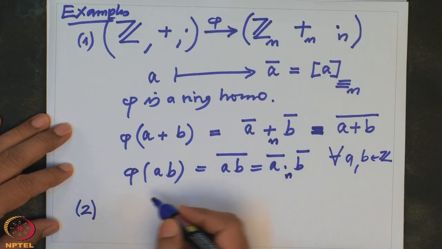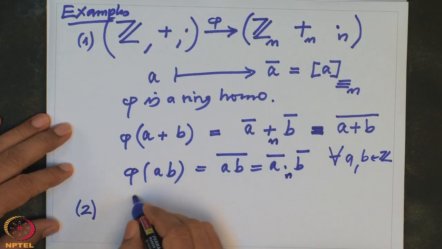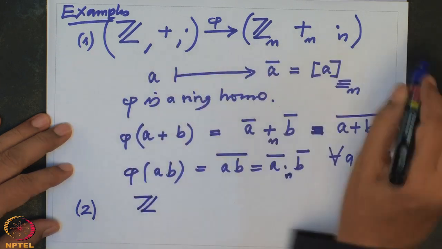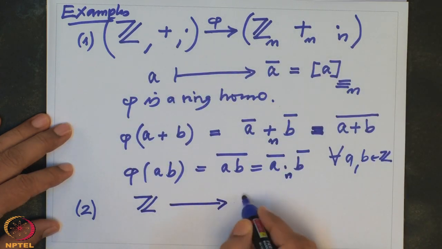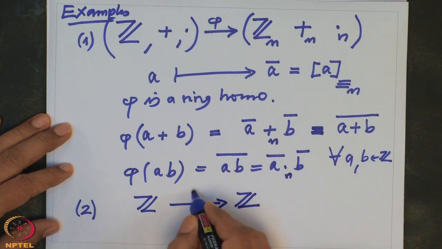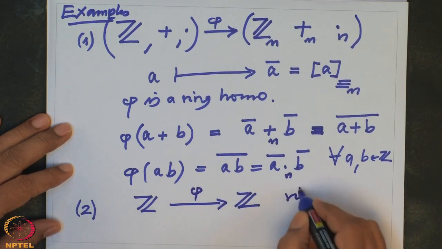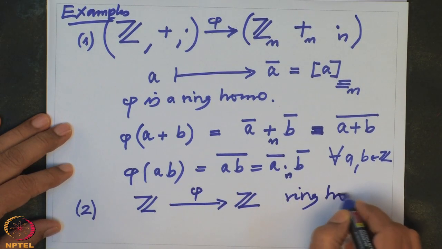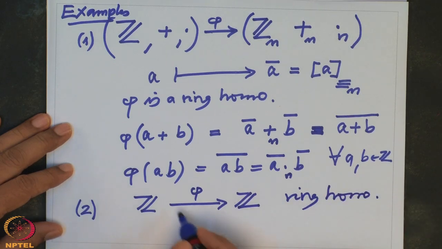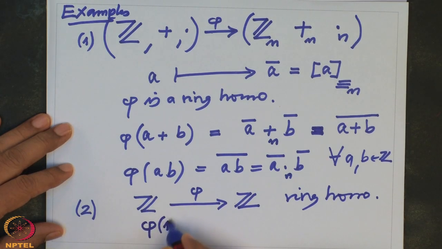Every ring homomorphism from Z to Z, now I drop that plus, dot, etc. If I have a ring homomorphism from Z to Z, then what can it be? Let us try to analyze. So first of all, note that by our definition, 1 has to go to 1. So phi of 1 is 1.